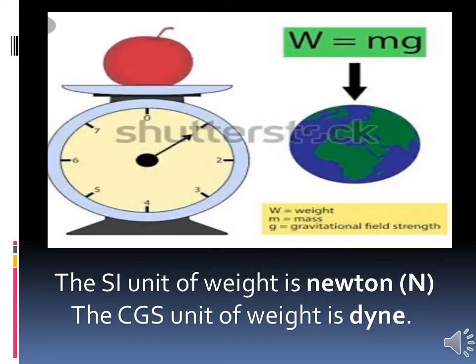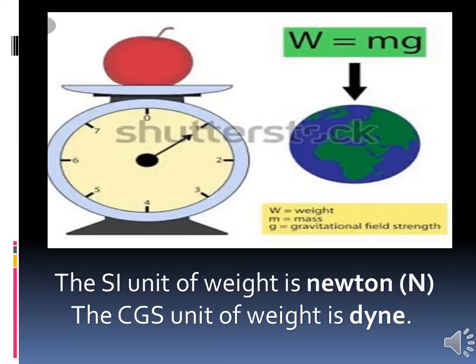Gravity is the force that keeps us on the ground. We are standing because of that gravitational force, and it comes from the earth itself.